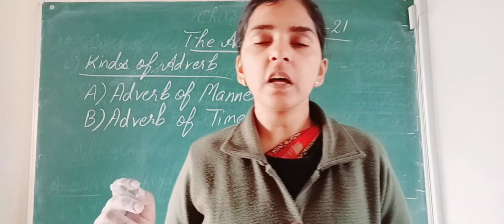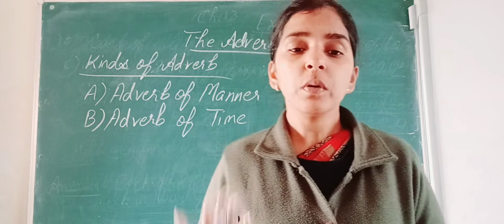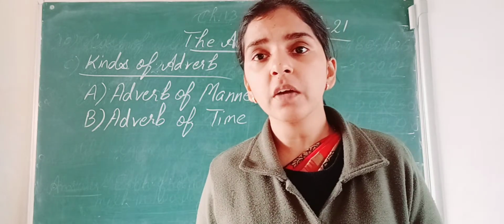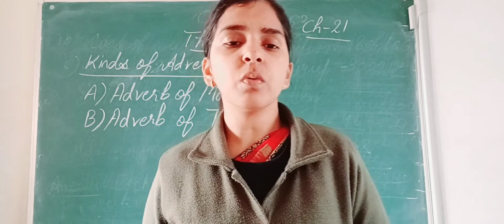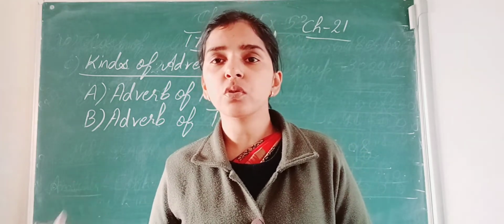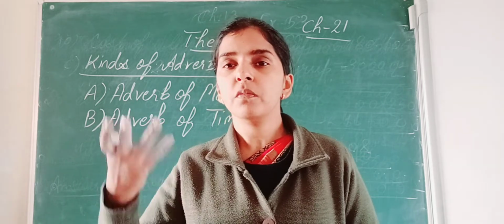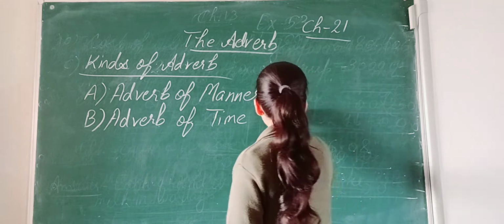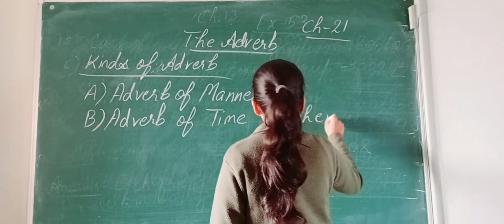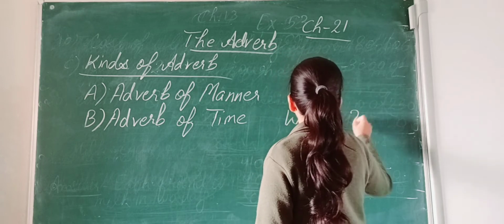The train is arriving soon. When is the train arriving? Soon. We must get up early. When do we have to get up? Early. So in these sentences, these words late, now, today, soon, early tell us when the verb took place. So adverb of time gives us the answer of when, and adverb of manner gives us the answer of how.